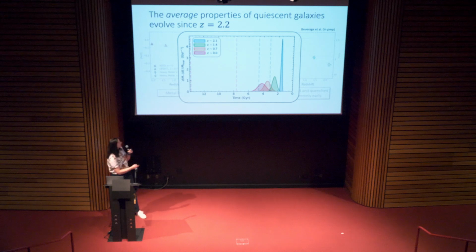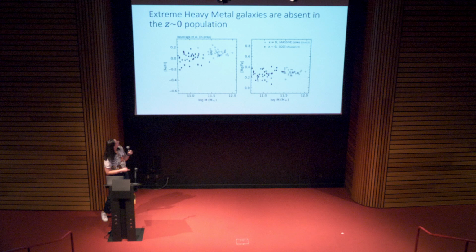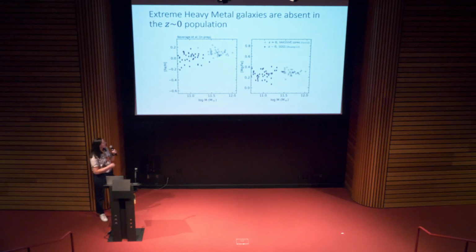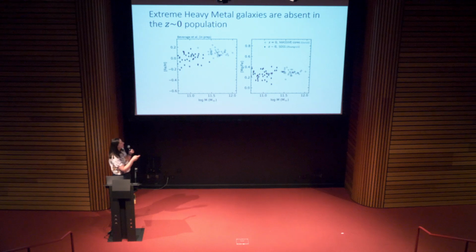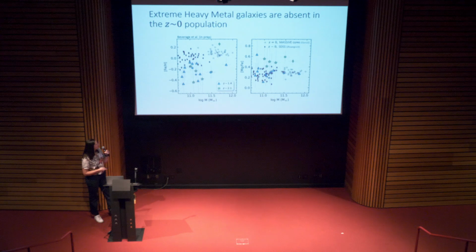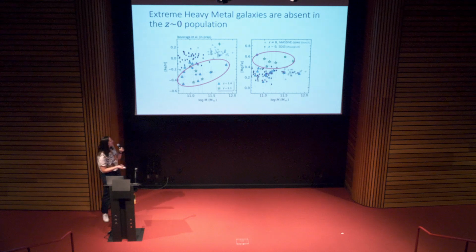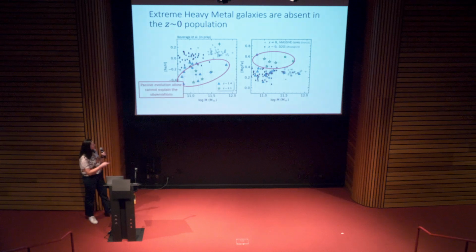So now I'm going to look at the individual galaxies. So here is a sample of SDSS quiescent galaxies in the low redshift universe, and also the galaxies from the MASSIVE survey at much higher masses. And when we overplot the heavy metal galaxies, we see that about half of them have chemical compositions that are not present in the SDSS and MASSIVE surveys. And what that means is that this passive evolution alone cannot explain our observations.